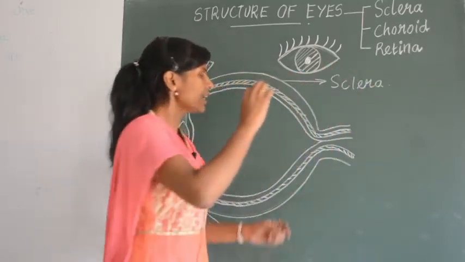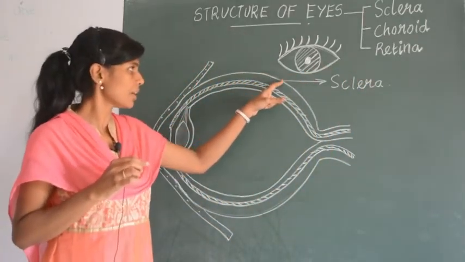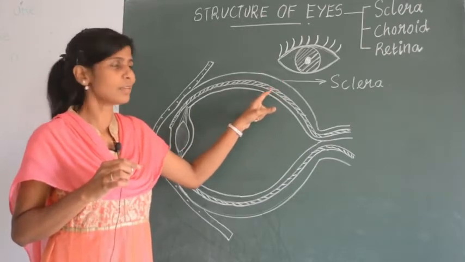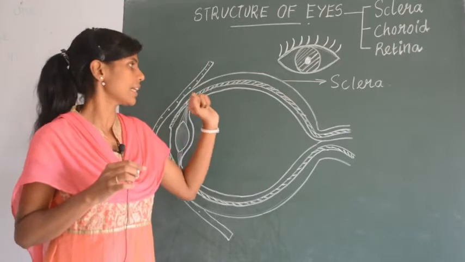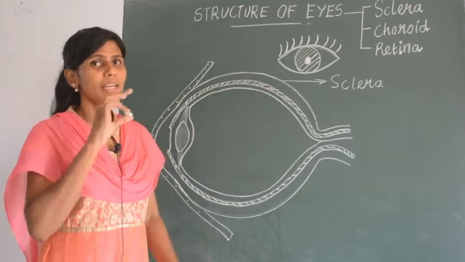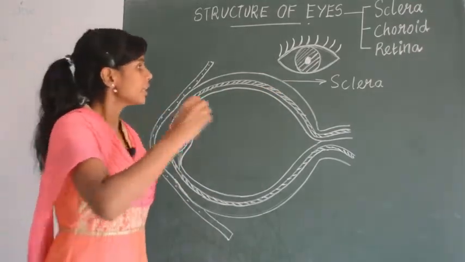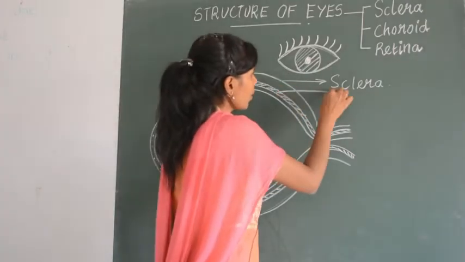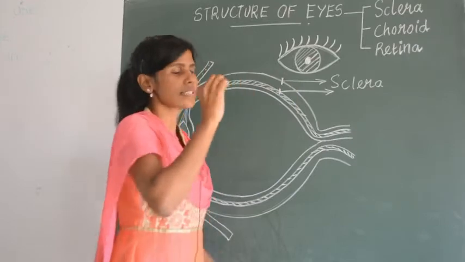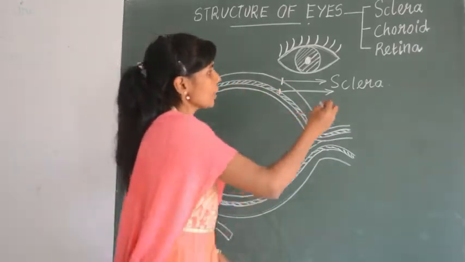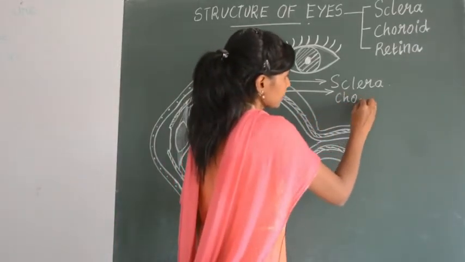So which is the sclera? Can you see three layers here? The outermost layer, the middle layer and the innermost layer, right? The outermost layer is the sclera, and can you see a shaded region? It is the choroid. This one is the choroid. The outermost is the sclera and this is the choroid layer.